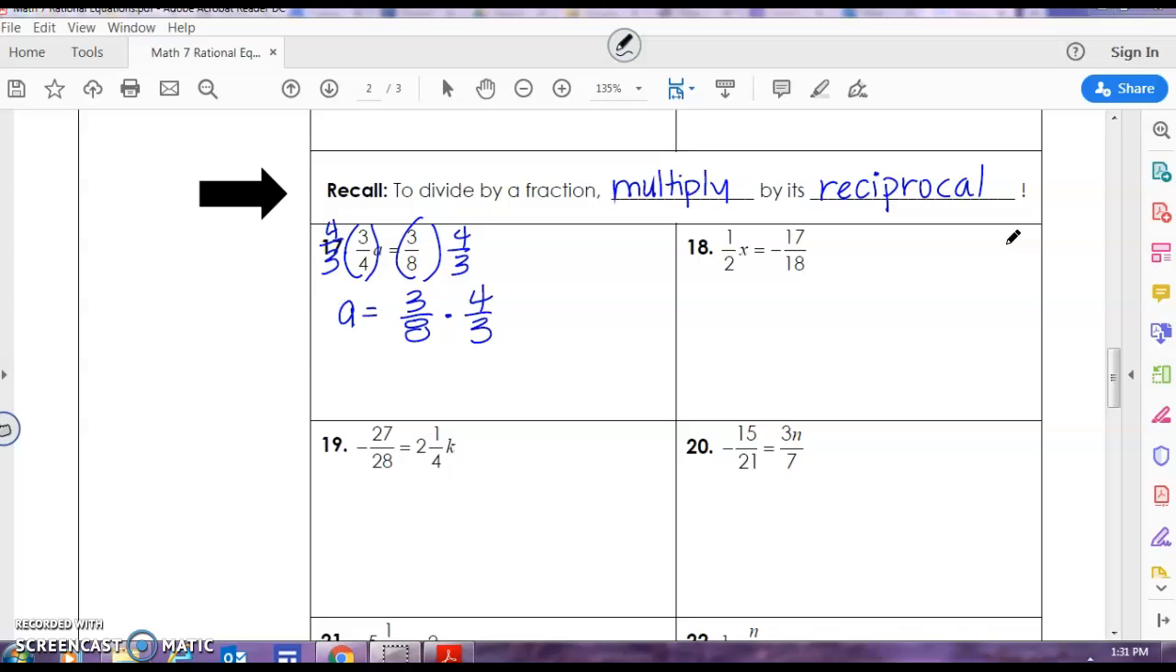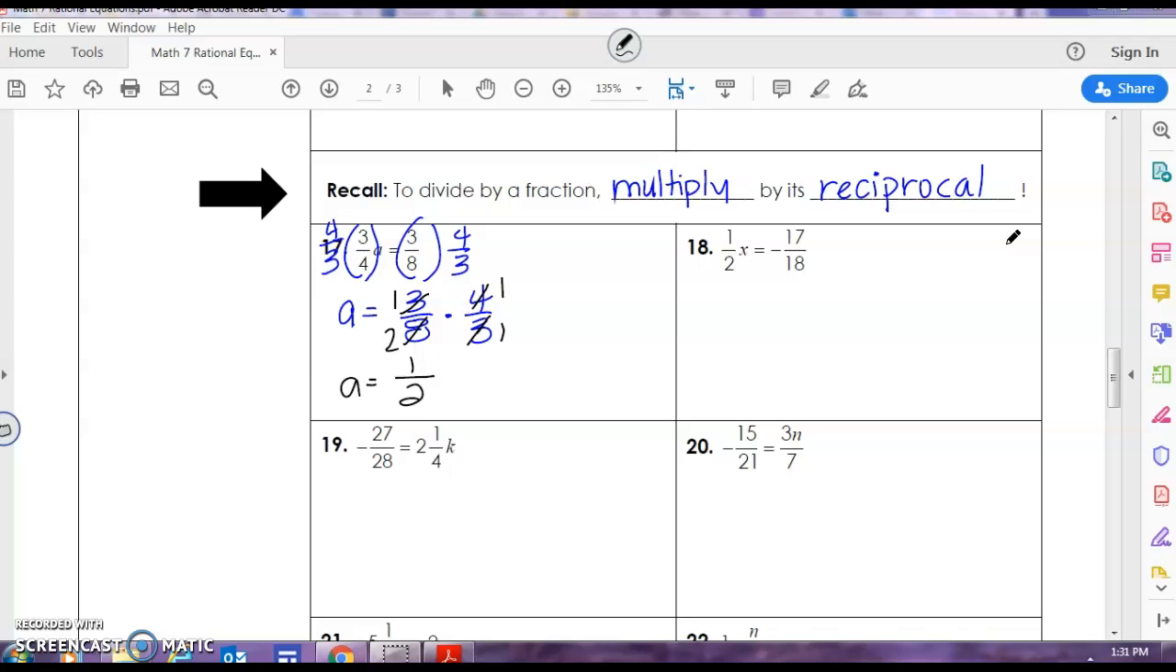I can cross simplify. 3 and 3 share a common factor of 3. 4 and 8 share a common factor of 4. When I multiply straight across, I have 1 times 1 is 1, and 2 times 1 is 2. So that means that a equals 1/2.